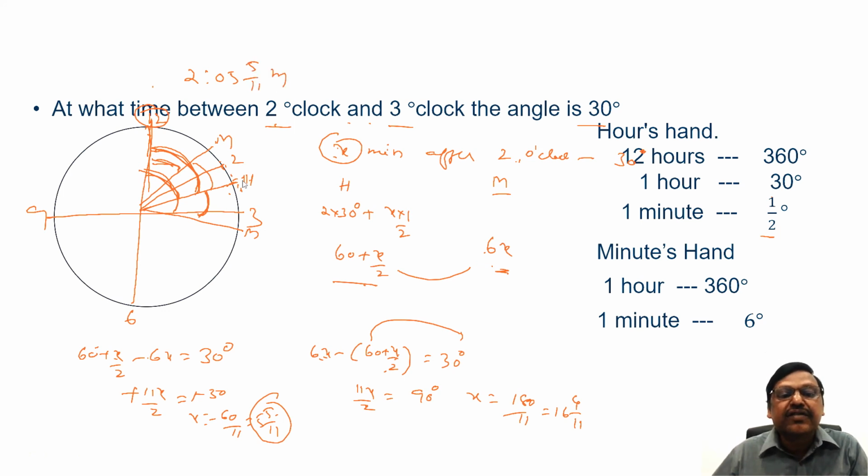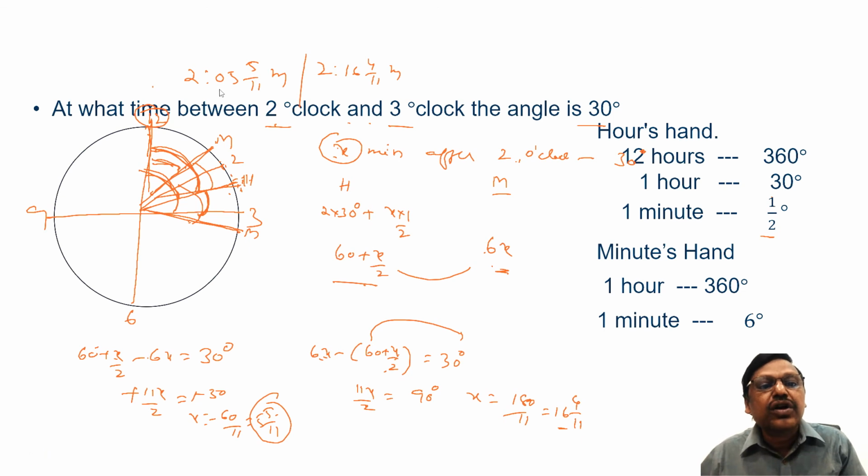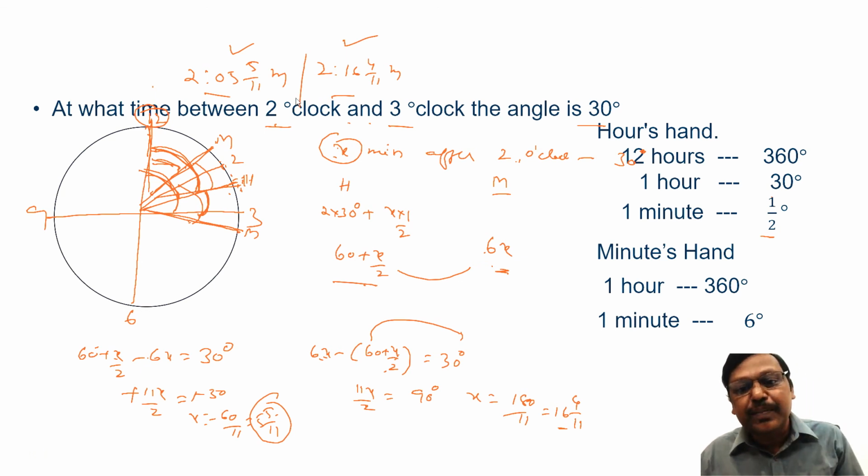The hour hand will be here, the minute hand somewhere here. That's one time. Second time, x value is 16 and 4 by 11 minutes, where the hour hand may be here and the minute hand will be crossing here. So there are two possible answers. Then somebody will have a doubt: will there always be two possible answers? Not necessarily. If every angle happened 2 times in every hour, then it should happen 24 times. But we discussed it will happen 22 times only. Sometimes it will happen only once.